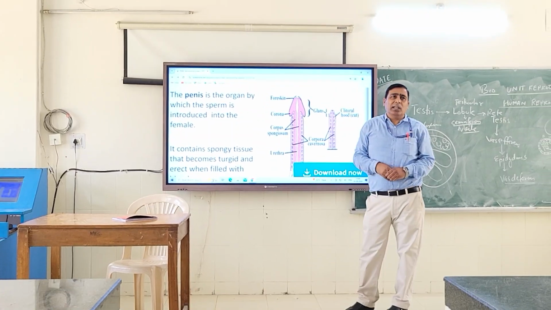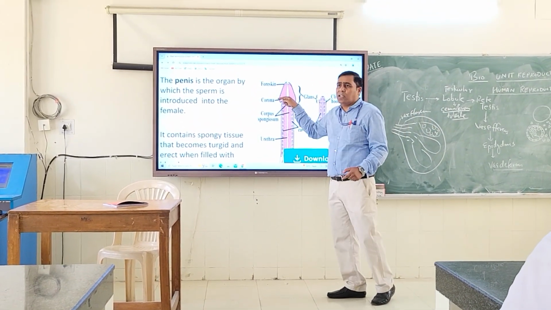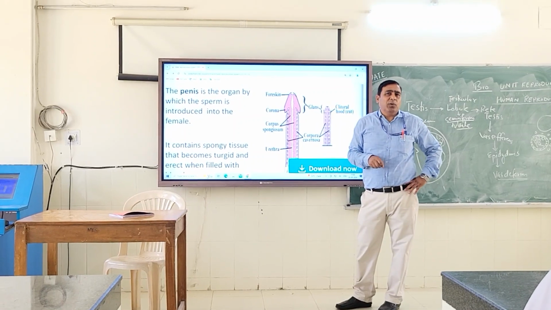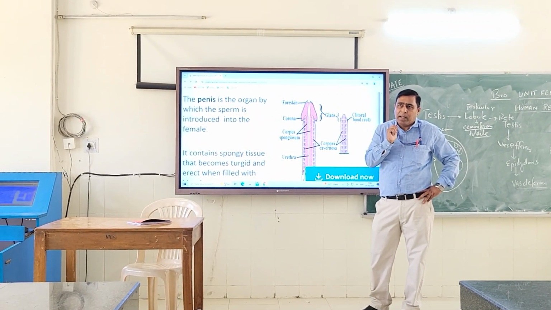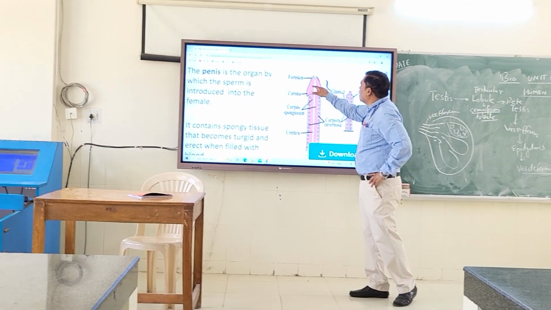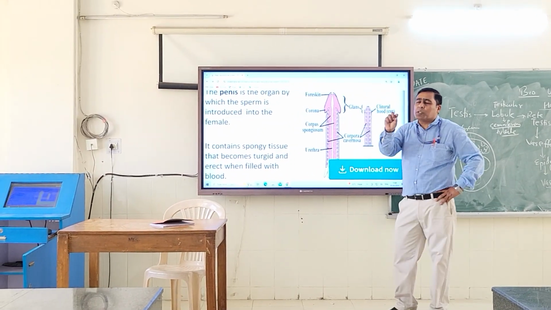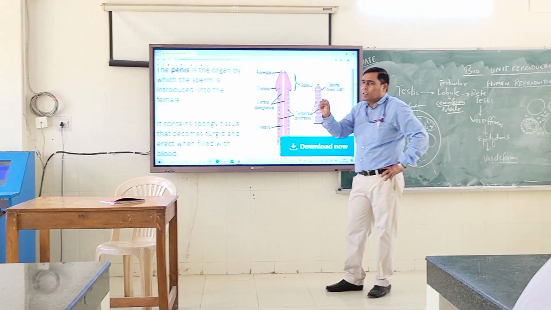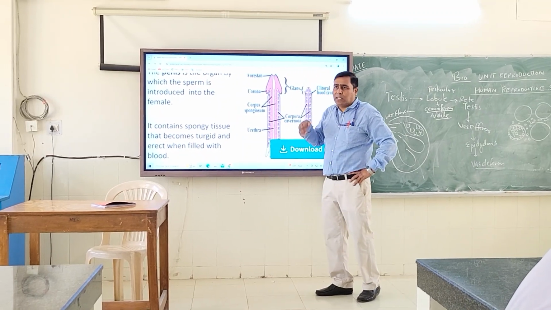Now in case of some of the religions, they cut off this foreskin. Okay, they remove the foreskin. Why do they remove the foreskin? Because bacteria and so on are going to be there. Okay, circumcision we call it. The glans penis is there. This is the glans penis. The corpus spongiosum is there. Already I told you the spongy parenchyma cells are there. Then comes spongy epithelial cells.